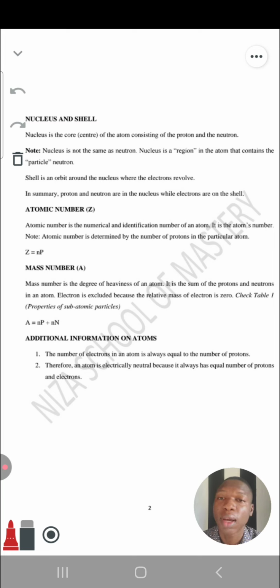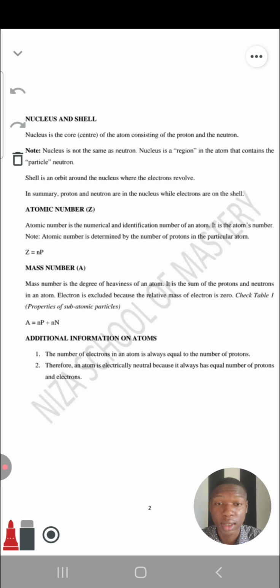So let's move to the next topic there. Next topic, we have atomic number. Now, let's talk about atomic number for a minute. All right. Atomic number is the numerical identification number of an atom. So what does that mean? In particular, it is the atom's number. So let me explain that. For example, if you have written a government exam or a general exam, you have your number in the exam.